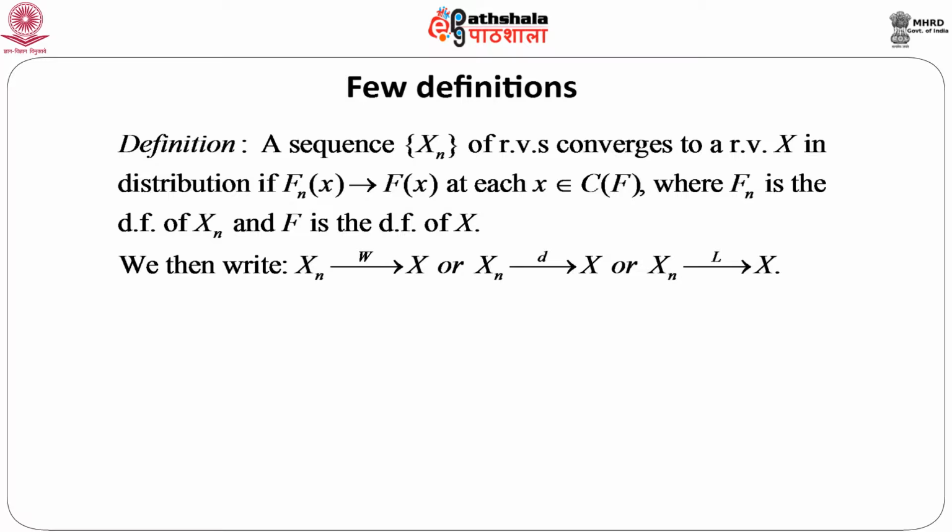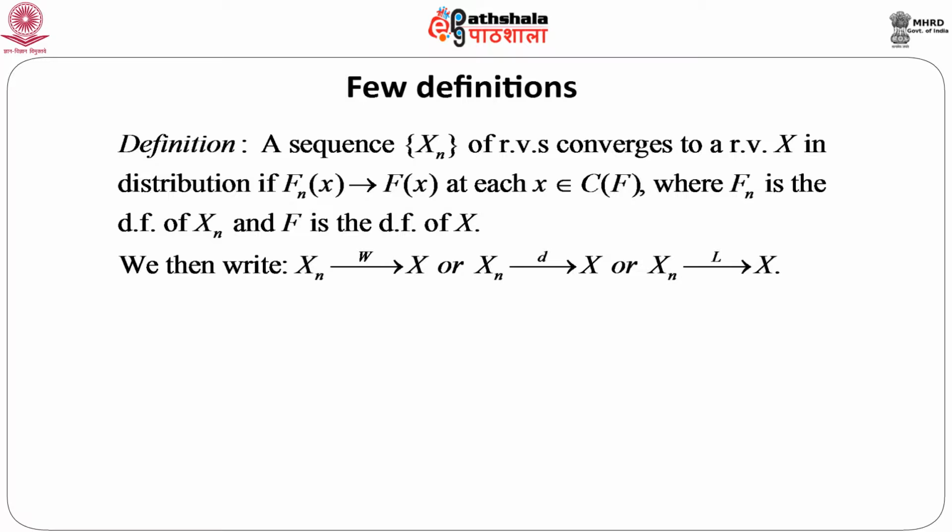That means we are interested to know whether a sequence of distribution functions converges to another distribution function, for which we can define a random variable. Now, one important point we should note is that it is enough to consider this convergence only at the continuity points of the final or limiting distribution function. We usually write that X_n converges to X weakly, that is the W, or X_n converges to X in distribution, that is D, or X_n converges to X in law.